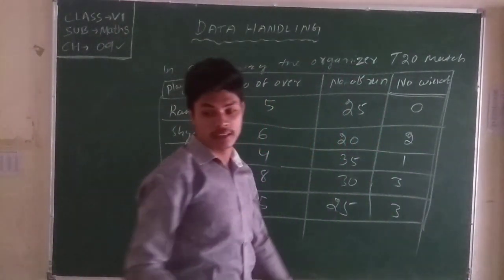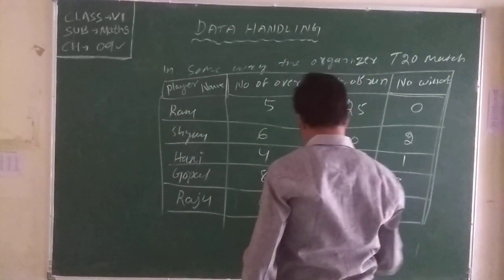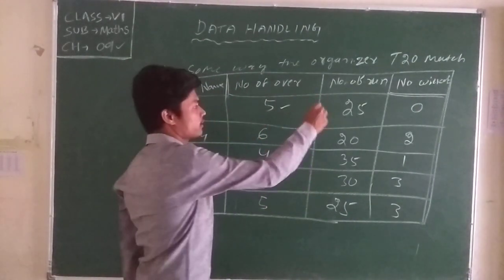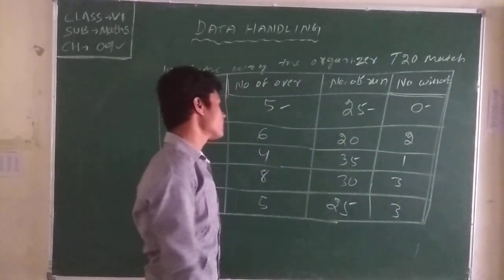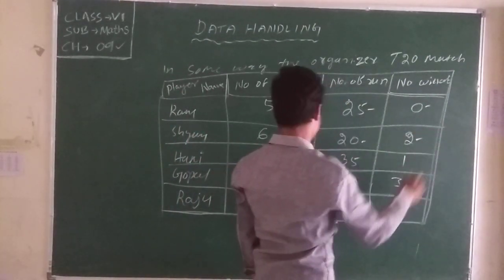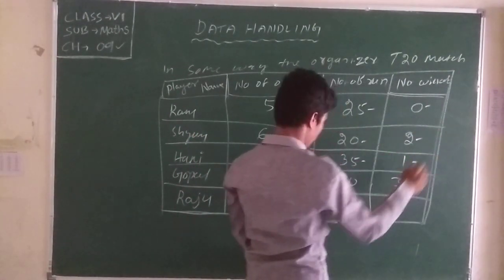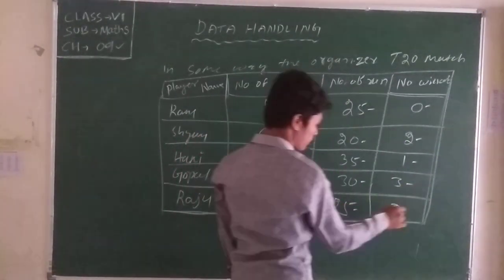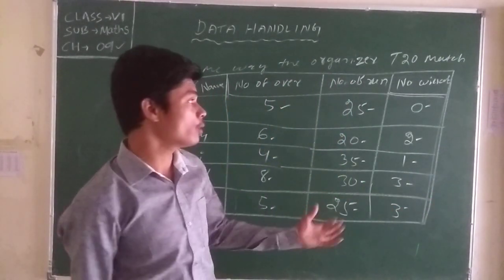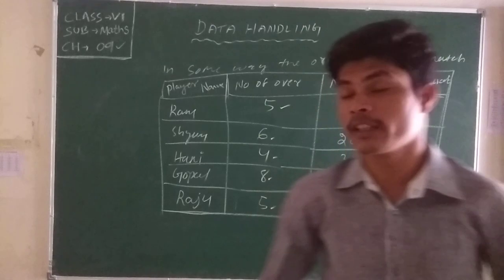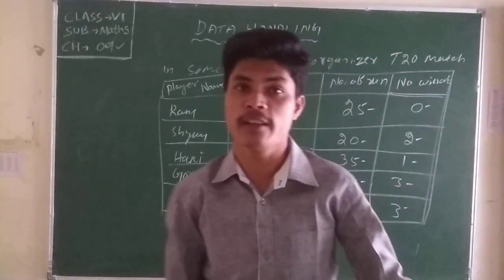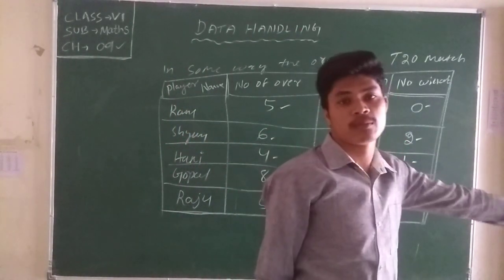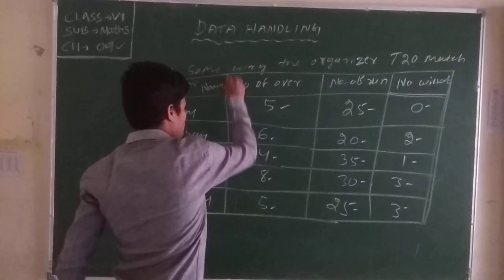Like this, these are the data. We can collect data: in 20 matches, 5 bowlers are there and they give 5 overs, 25 runs, 0 wickets; 6 overs, 20 runs, 2 wickets; 4 overs, 35 runs, 1 wicket; 8 overs, 30 runs, 3 wickets; 5 overs, 25 runs, 3 wickets. Here we organize the data: overs, runs, and wickets. What is this collection of data called? Data. That means a collection of information.